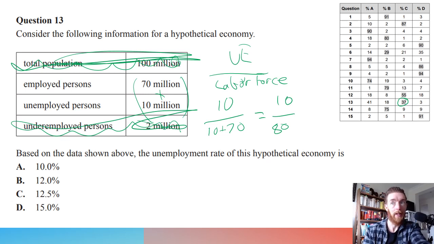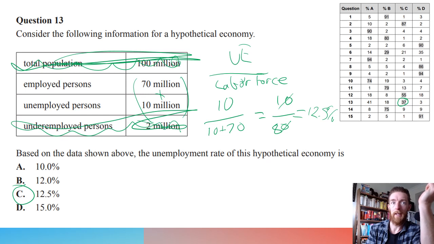If you think it's simple or not, I'm finding more and more students don't know how to break down fractions and stuff because no one does math anymore. But if we break that down to 1/8, 1/8 is 12.5%, which ends up being your answer of C. It's really just about doing that equation correctly and being able to work that out.